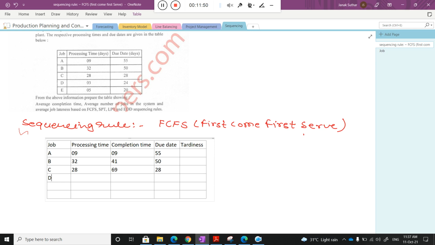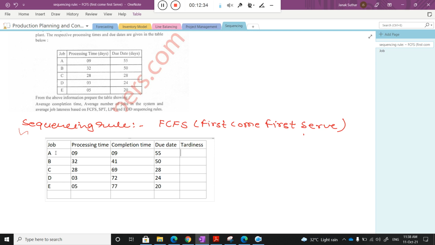The next is D. For D, what is the processing time? 3. And what is the completion time? 69 plus 3 is 72. And the due date given is 24. Now the next is E. For E the processing time is 5, the completion time is 77, and the due date given by the customer is 20. Now, when I talk about tardiness, what is tardiness?